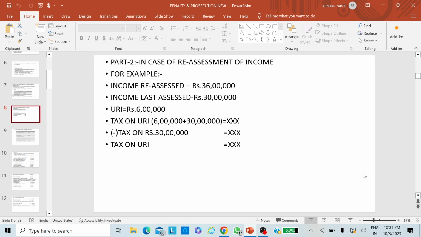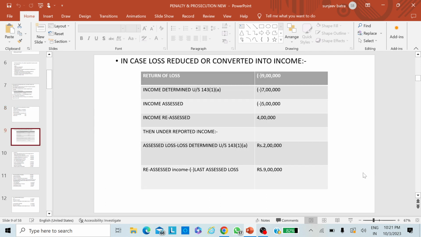In case of reassessed income, I have told you that when there is a reassessment of the case, the difference between the reassessed income and the last assessed income shall be the underreporting of income. In this example, reassessed income is 36 lakhs and last assessed income is 30 lakhs. The difference is 6 lakhs. 6 lakhs is the underreporting of income. On that amount tax will be calculated and afterwards the penalty will be calculated. Next, taking the next example in the next slide.